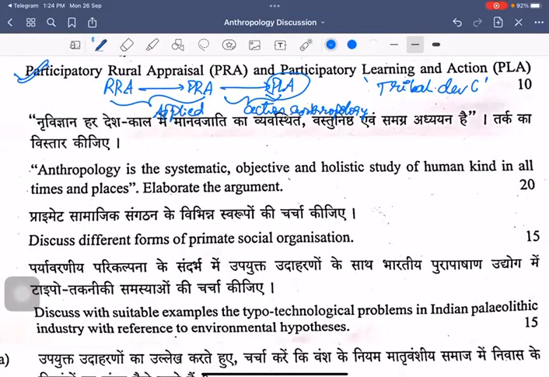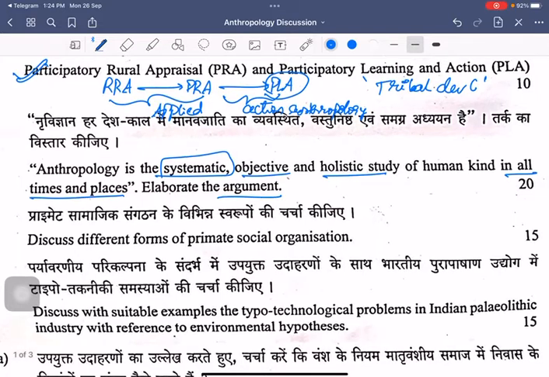Here we see that they're asking about anthropology as a systematic, objective, and holistic study of humankind in all times and places. Now, in this question, elaborate the argument. The question is very straightforward. There's nothing much to be understood, because this question is asking about the diversity of the subject that exists with respect to anthropology, and also in what all contexts you see variation happening.